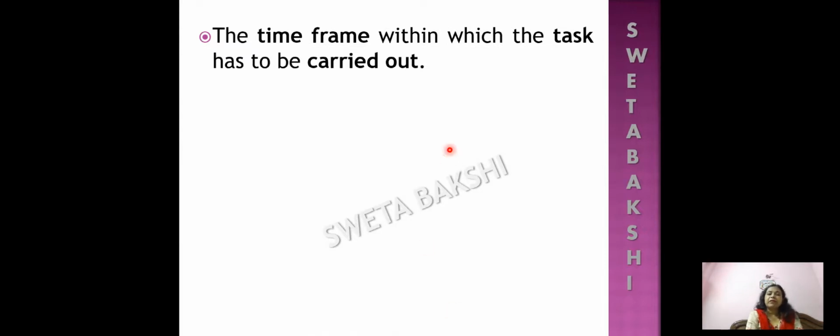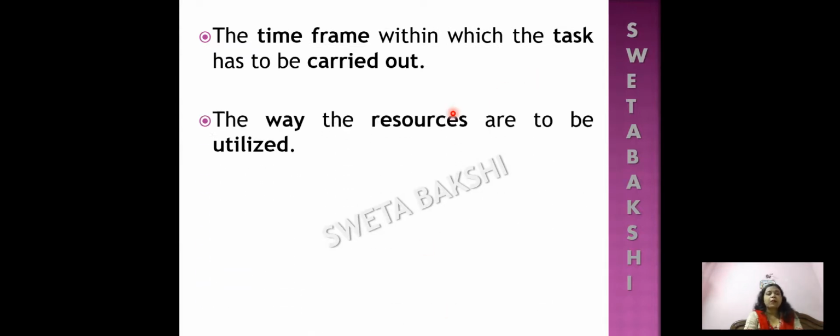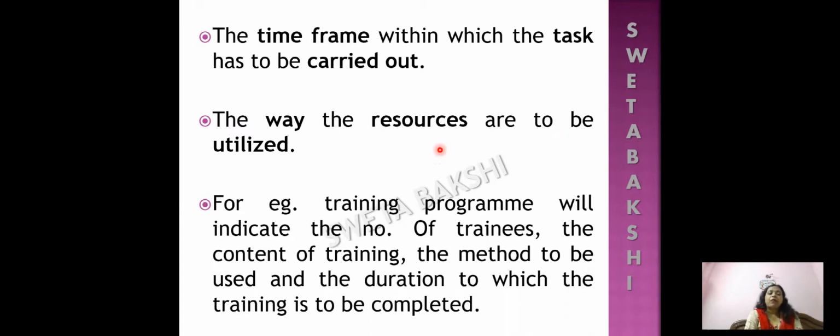So, the time frame within which the task has to be carried out and the way the resources are to be utilized. For example, training programs will indicate the number of trainees, the content of training, the method to be used, and the duration within which the training is to be completed.